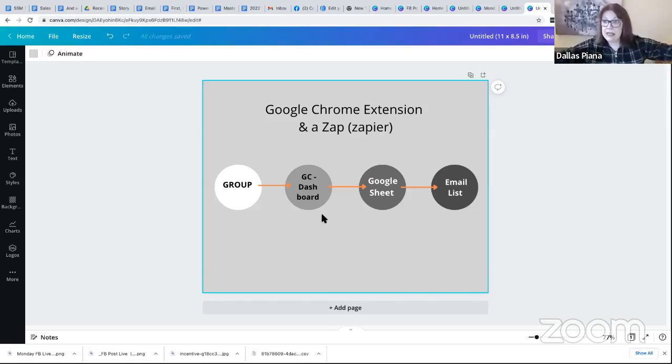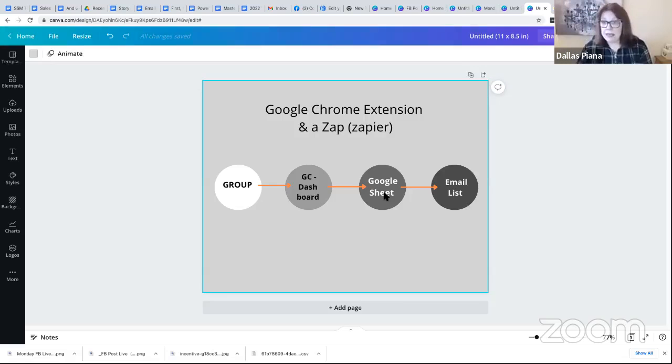So you see, in a spreadsheet format, who just joined your group, how they answered question number 1, how they answered question number 2, and their email address. Then you push a button, and it moves over into a Google Sheet that you set up in the same format. Now you can see everyone in a list as they join your group, the answers to the questions you ask, plus their email.